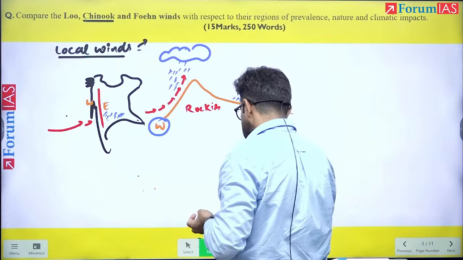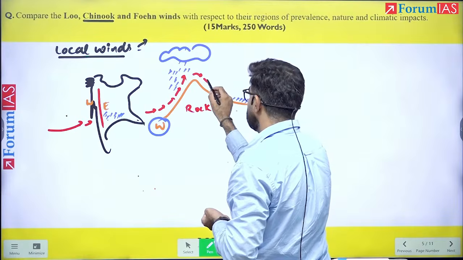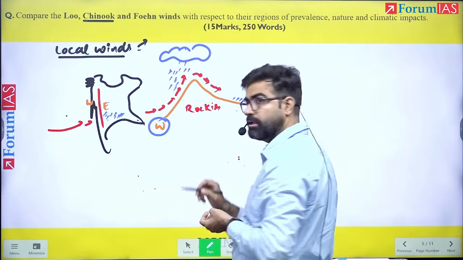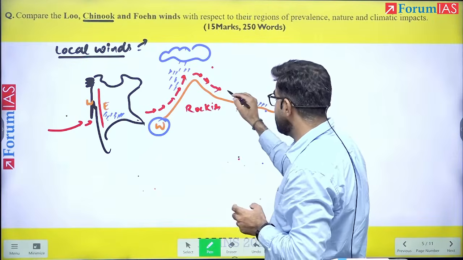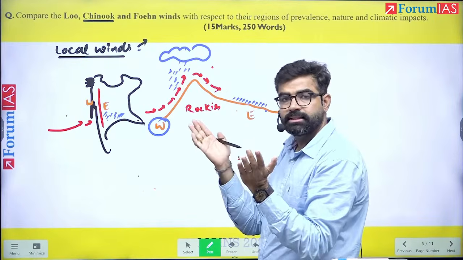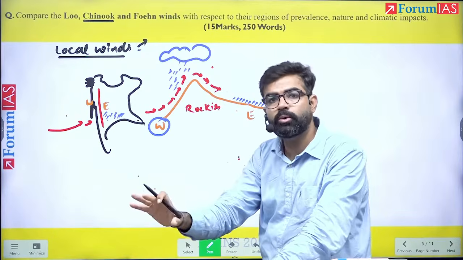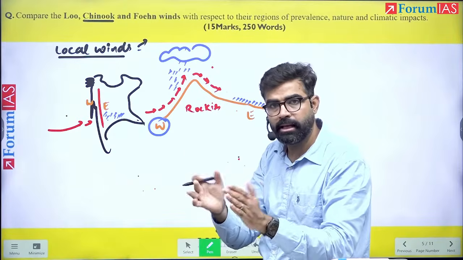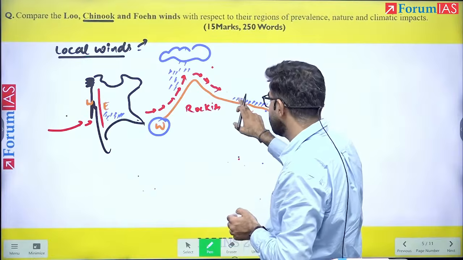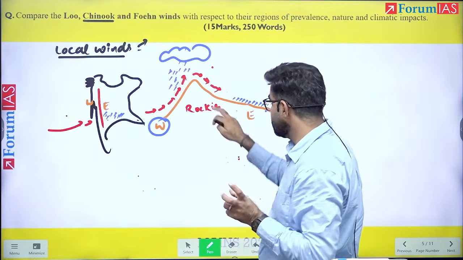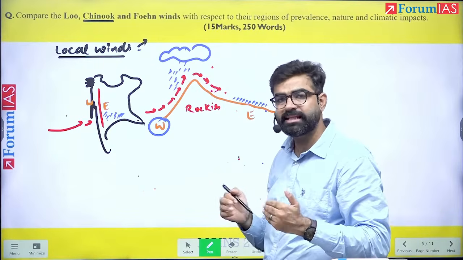However, when they come to the other side, these winds have lost most of their moisture. Therefore, they have less moisture. And also because of adiabatic compression, if you understand, whenever the air goes down, compression will happen, because the density of the air is increasing and there is less area for the descending air. So descending air will experience a rise in temperature.